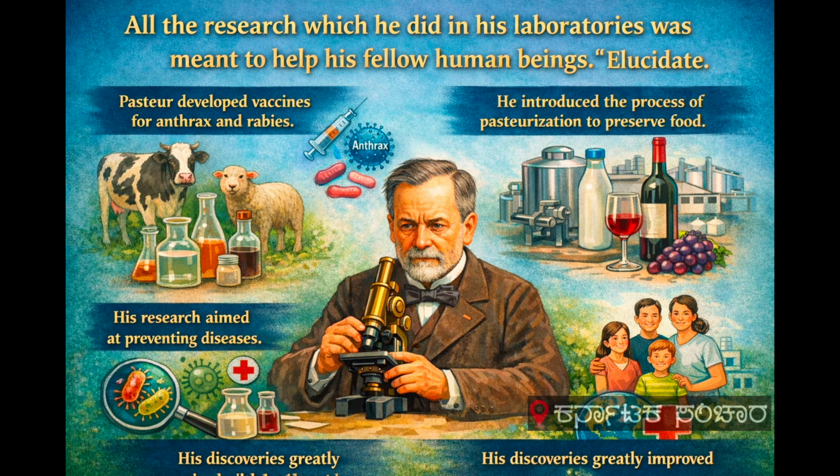Next question is, all the research which he did in his laboratories were meant to help his fellow human beings. Pasteur developed vaccines for anthrax and rabies. He introduced pasteurization to preserve food. He focused on preventing diseases. His work improved public health. Pasteur worked for human welfare, not fame. His discoveries reduced suffering. Science became a service to society. His work benefited mankind globally.